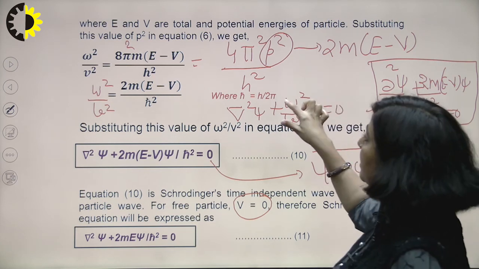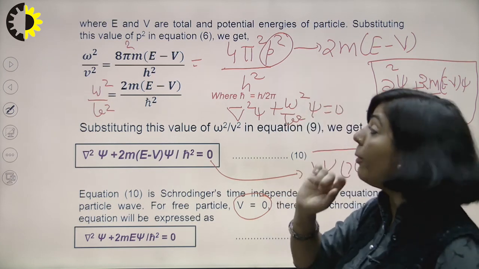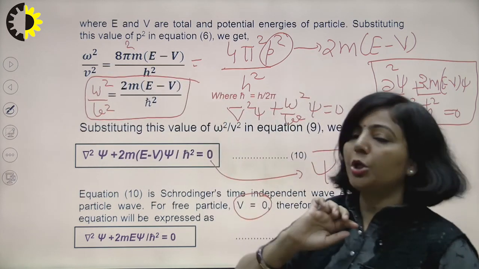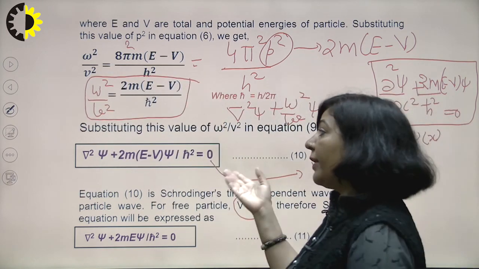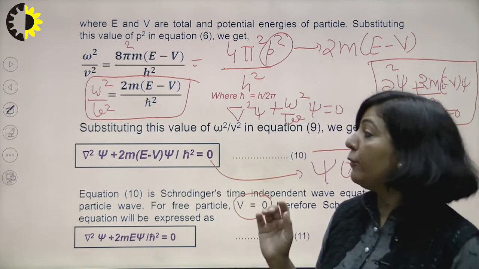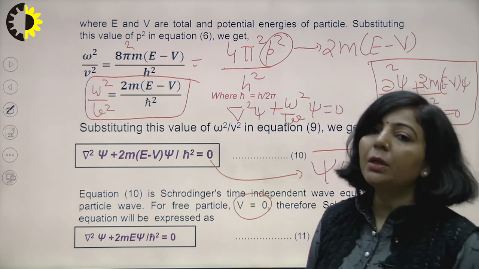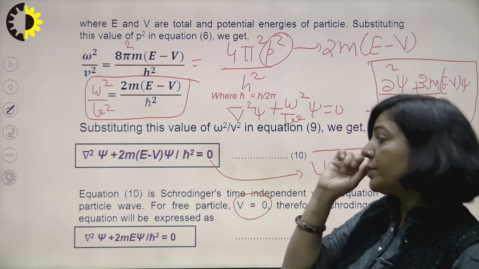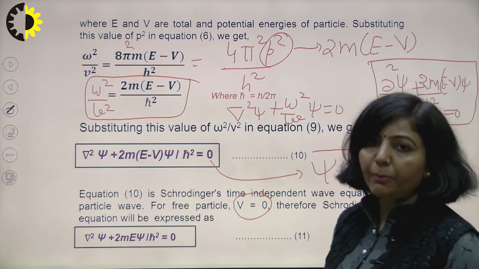After that you simplify this omega square upon v square in order to get that term in terms of energy. Finally you get this equation, and if you look carefully, it is totally independent of the time coordinate. No function depends upon time, no operator depends upon time.